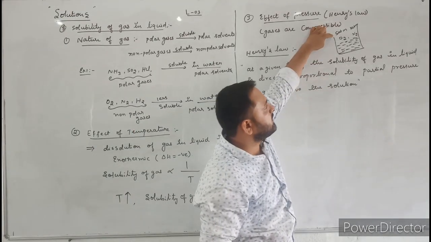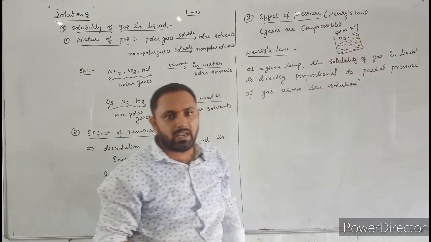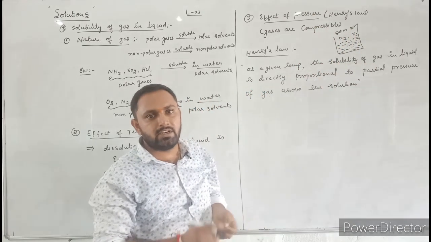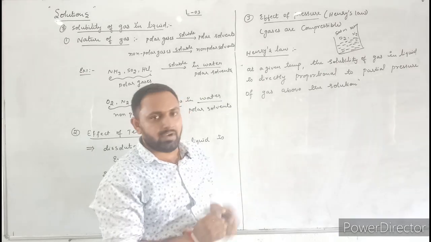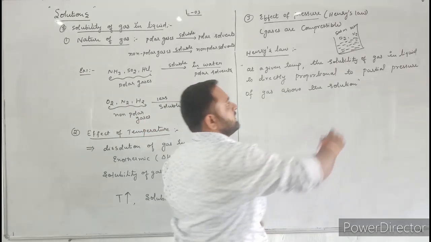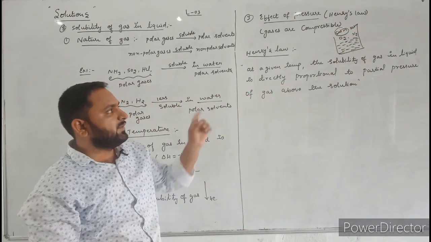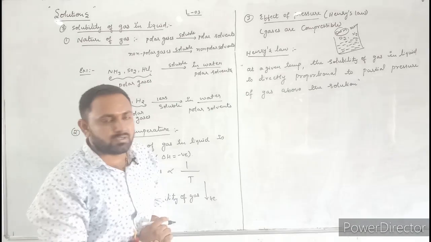Here the partial pressure of oxygen is 5 atm, the partial pressure of nitrogen is 1 atm. Now tell me which gas will dissolve more in the given liquid. Here oxygen will dissolve more in the liquid. Why? Because here the partial pressure is more as compared to the partial pressure of nitrogen.